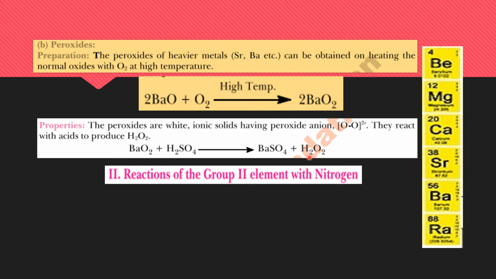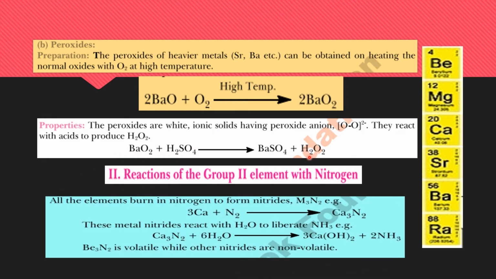Now how do these group 2 elements react with nitrogen? All the elements burn in nitrogen to form the respective nitrides. Just like calcium reacts with nitrogen, producing calcium nitride. And when these metal nitrides are treated with water, they release ammonia gas. Calcium nitride, when it reacts with water, produces calcium hydroxide and releases ammonia gas. Beryllium nitride is volatile, while all other nitrides are non-volatile in nature.